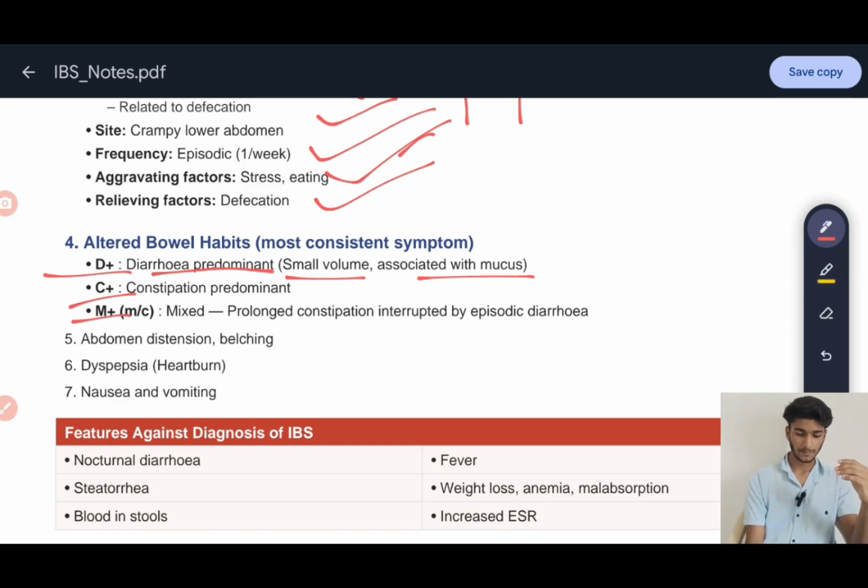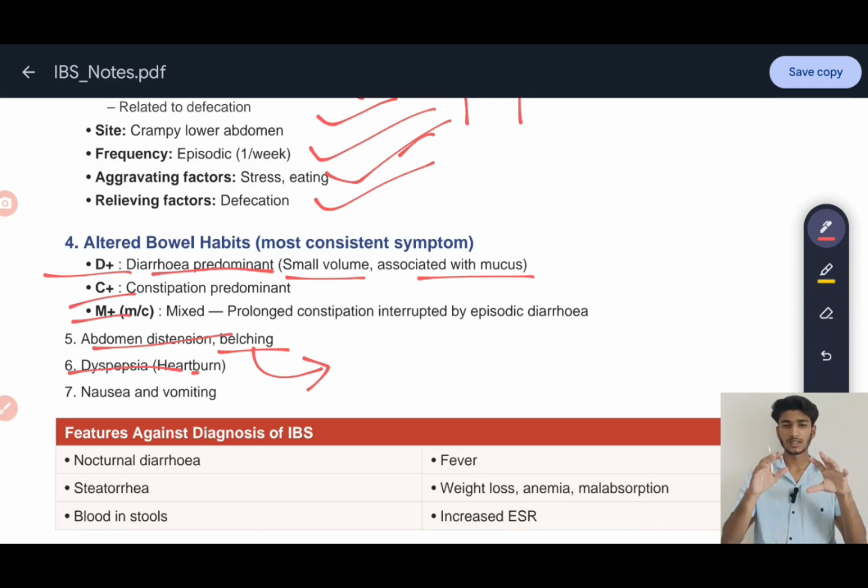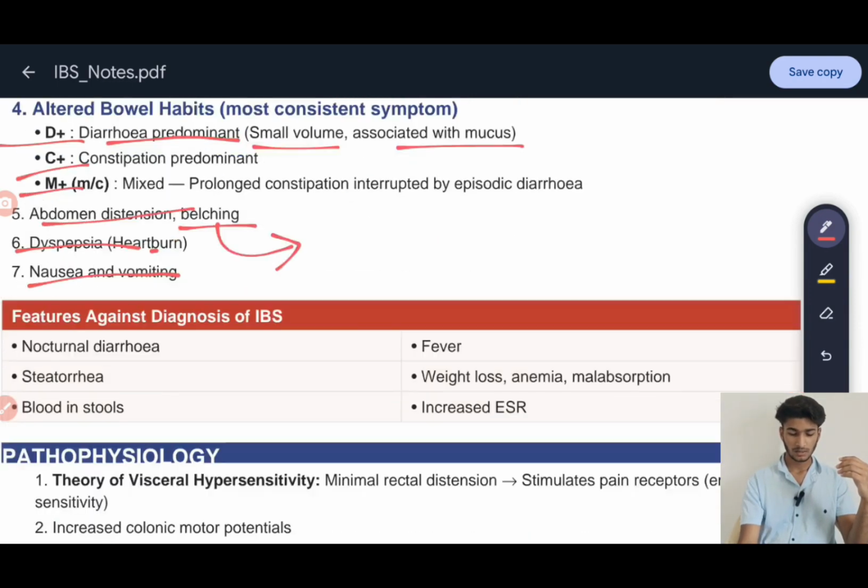You will see them alternately. Then there will be abdominal distension with belching. Belching is nothing but a fancy name for burping. Then you will experience dyspepsia, that there will be pain in the heart. It is not basically in the heart, it will be in the esophagus, but at the location of the heart. And you will also experience nausea and vomiting.